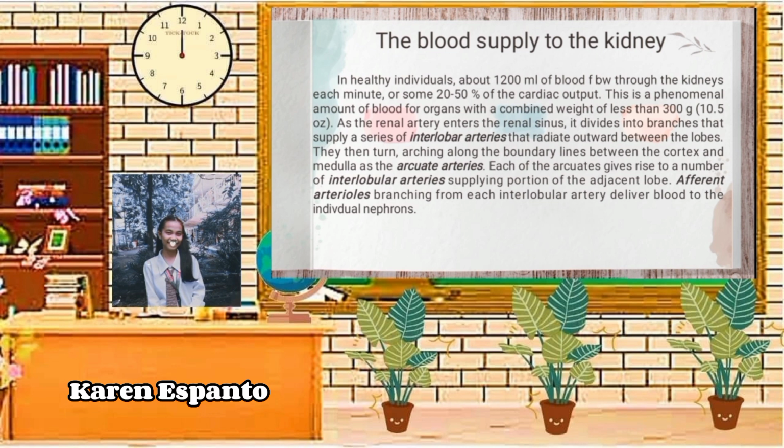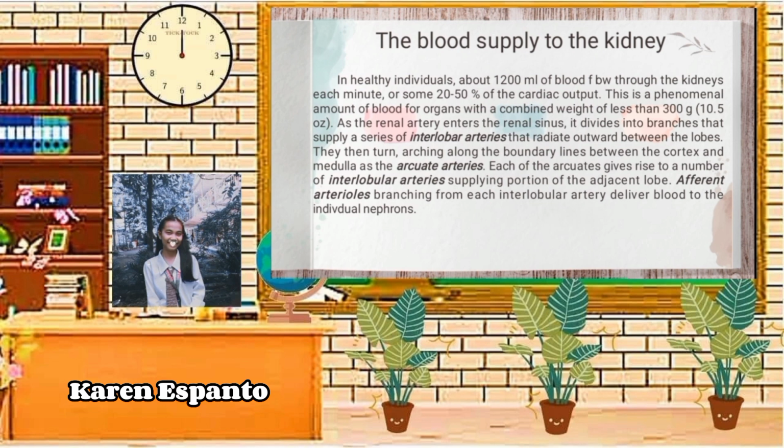Blood flows into your kidney through the renal artery. This large blood vessel branches into smaller and smaller blood vessels until the blood reaches the nephrons. In the nephron, your blood is filtered by the tiny blood vessels of the glomeruli and then flows out of your kidney through the renal vein.